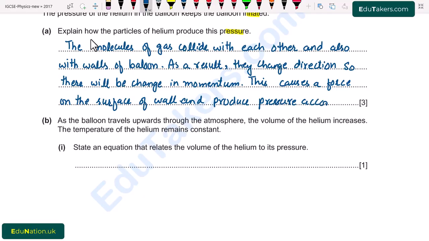According to pressure is equal to force over area.